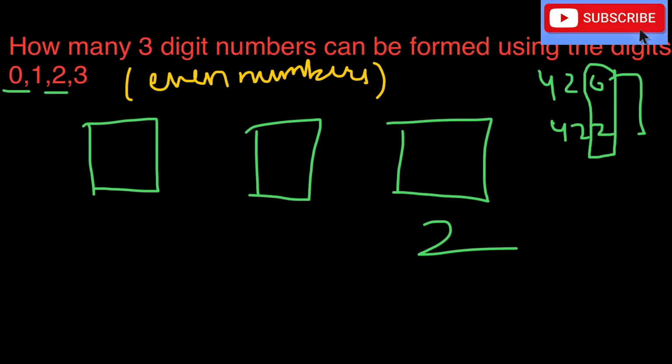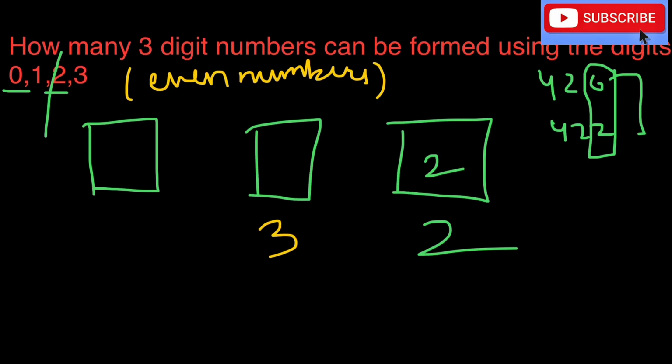So for example, let us put any number here. I'm putting 2 here. Okay, so I'm having two ways, and suppose I put 2 in the last box. Now what am I left with? I'm left with 0, 1 and 3. So I'm having 3 ways to fill the box.